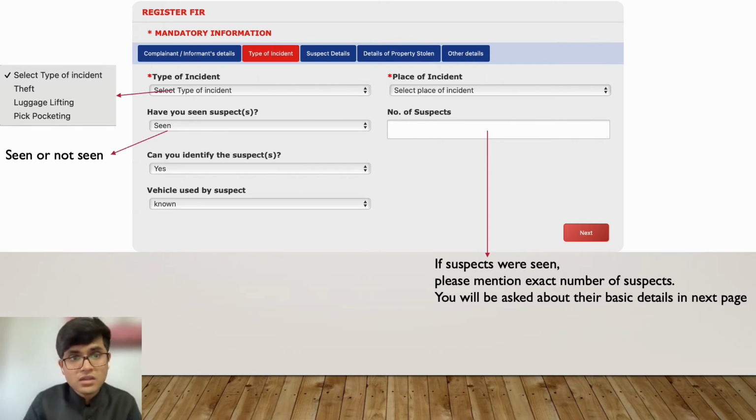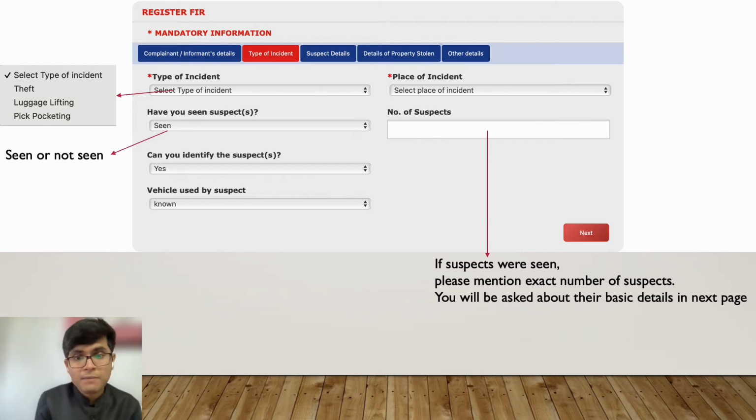If you have seen the suspect, then you will get an option, seen or not. If you say seen, then it will ask how many suspects there were, whether it was a complete group of people involved. But if you believe there was only one person, then you select only one person. But however many suspects you write, you have to give a brief about them on the next page. Then it will ask you, can you identify the suspect?